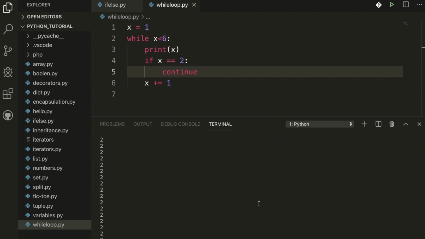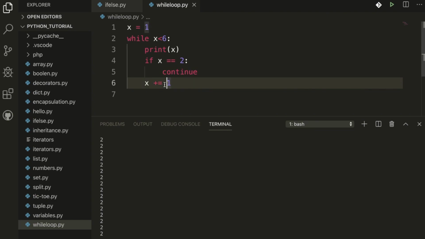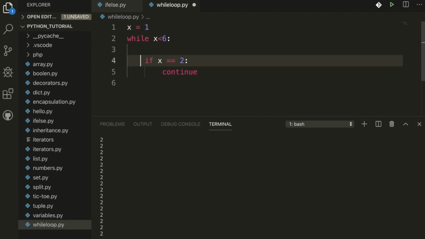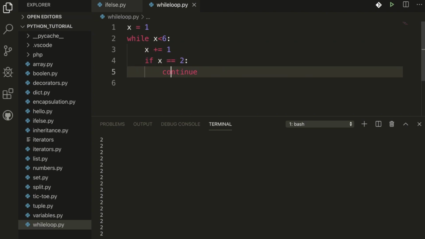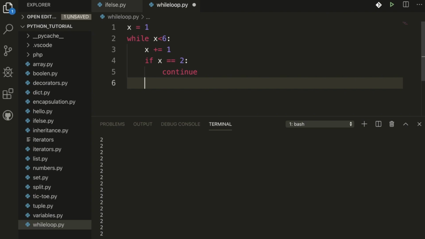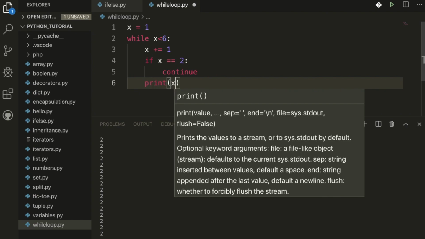This will not stop the loop, and the next iteration continues automatically. Just as an example, I'm going to show here: print x, then continue, and here I'm going to use x plus equal to 1. Now I'm going to use it with the continue. Okay, print x.